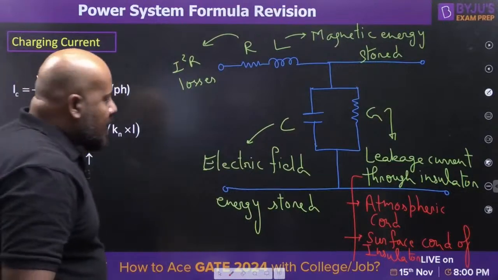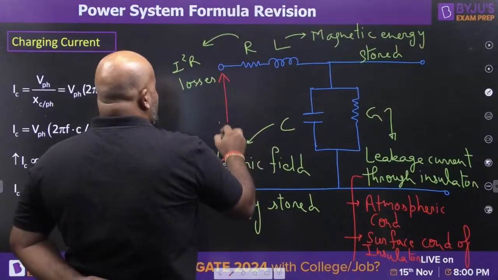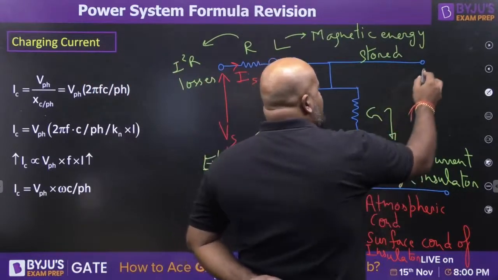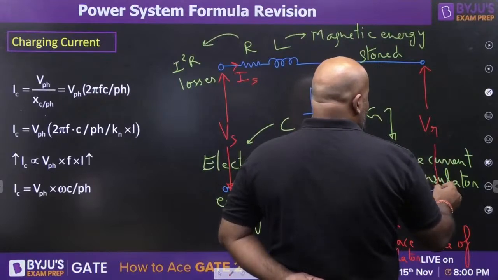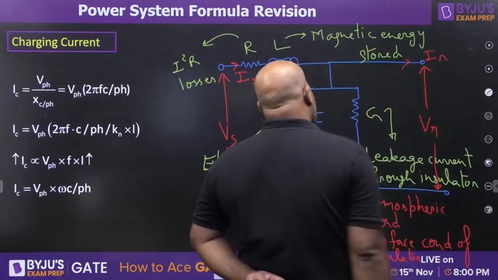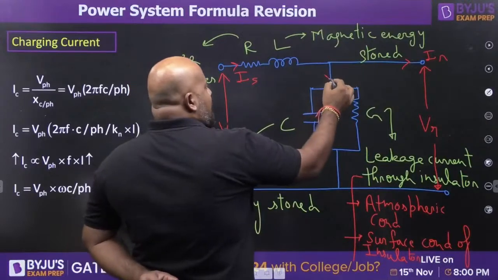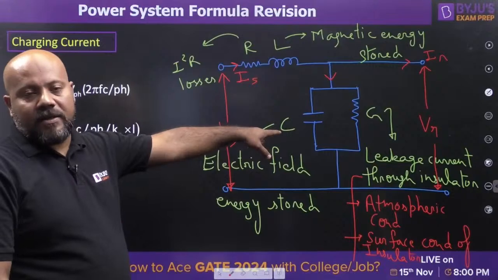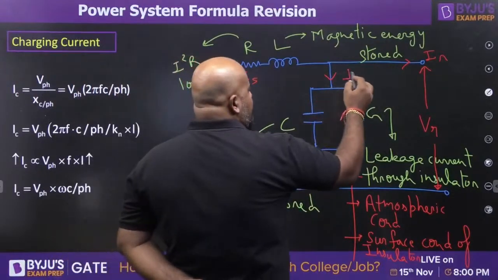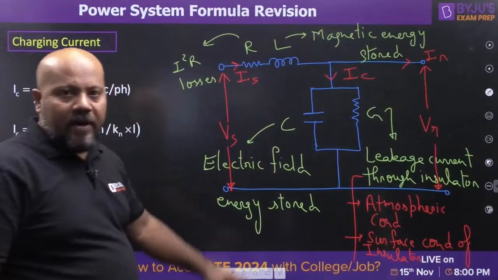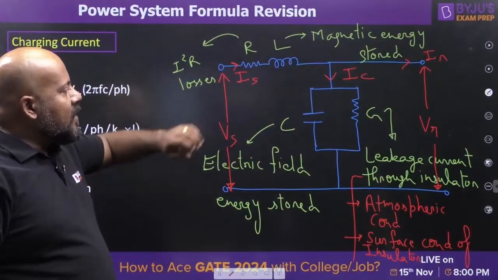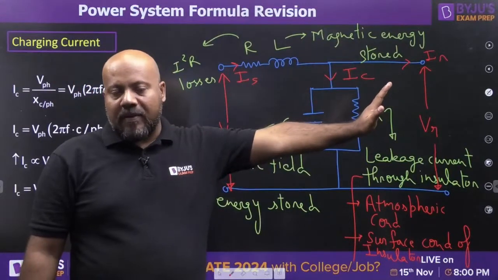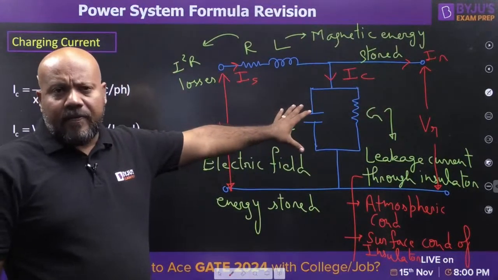Now see what is happening. This is going to be the sending end voltage for your transmission line. This is the sending end current. This is the receiving end voltage and this is the receiving end current. The current which is bypassed because of the presence of this capacitance is the charging current. This current IC we are defining as the charging current. It is the current which is sent by the sending end but does not reach the receiving end because of the presence of shunt capacitance.